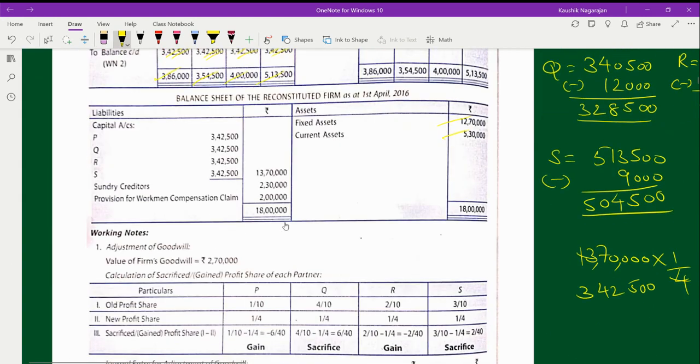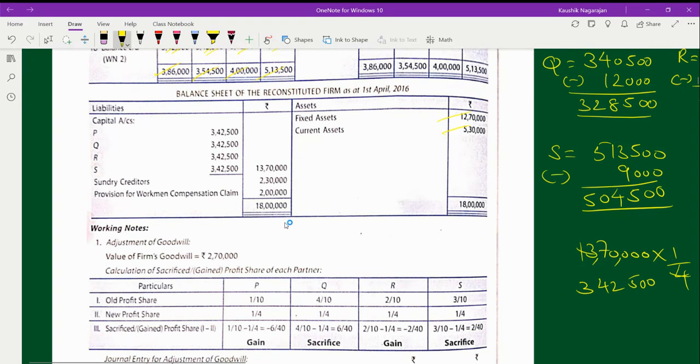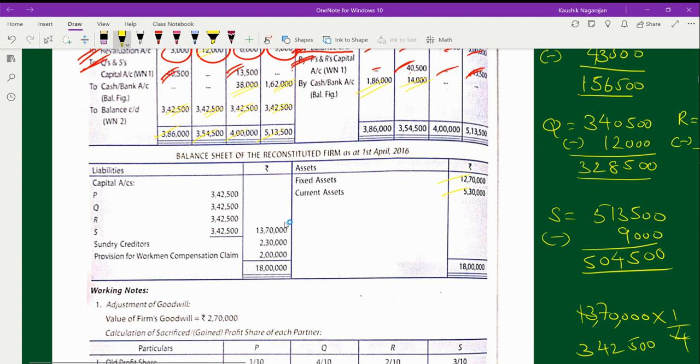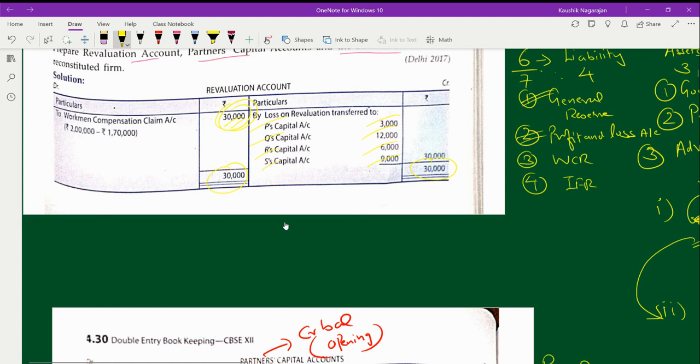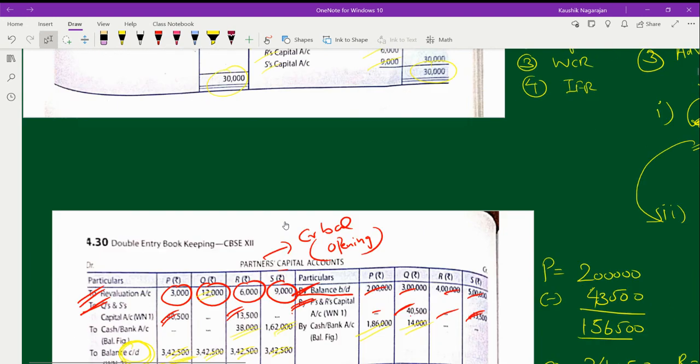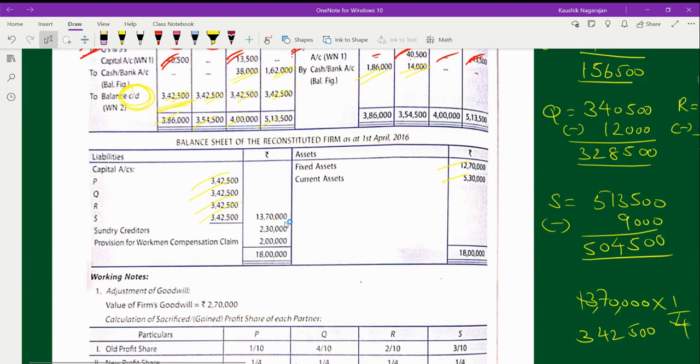In the new balance sheet, you will mention capital account and P, Q, R, and S, and now you will show the amount what you have got as a balancing figure. Here, you carried over the balance, this 3,42,500 amount is what you're going to bring in for each of these partners. And then sundry creditors: see what the old balance sheet creditors value is. You have got 2,30,000 rupees, and the 2,30,000 you have to show it here.